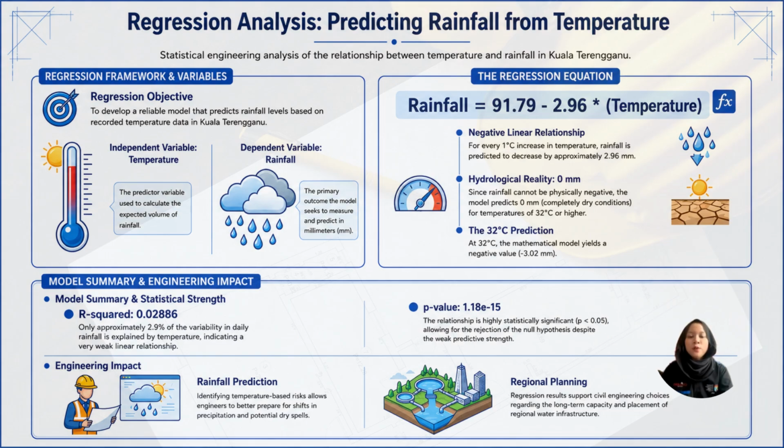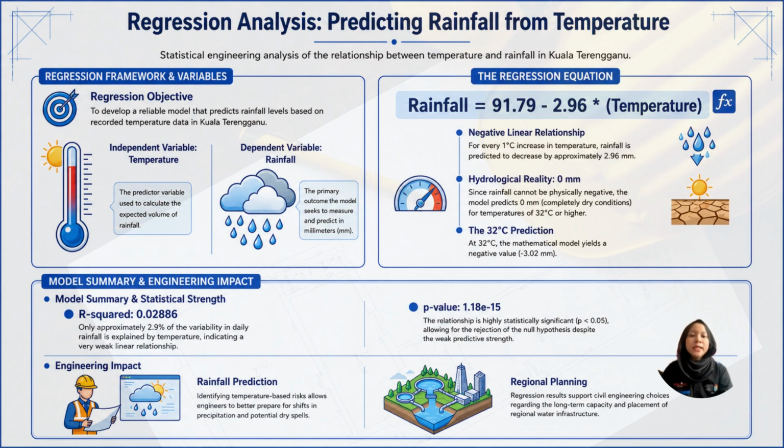For this section, I will explain about the regression analysis predicting rainfall from temperature in Kuala Terengganu. The objective of this analysis is to determine whether temperature can predict daily rainfall. In this model, temperature is the independent variable while rainfall is the dependent variable. Using simple linear regression, we obtain the following equation. Rainfall equals 91.79 minus 2.96 multiplied by temperature.